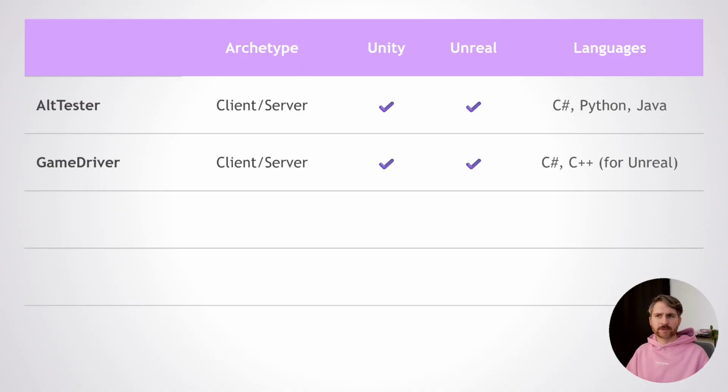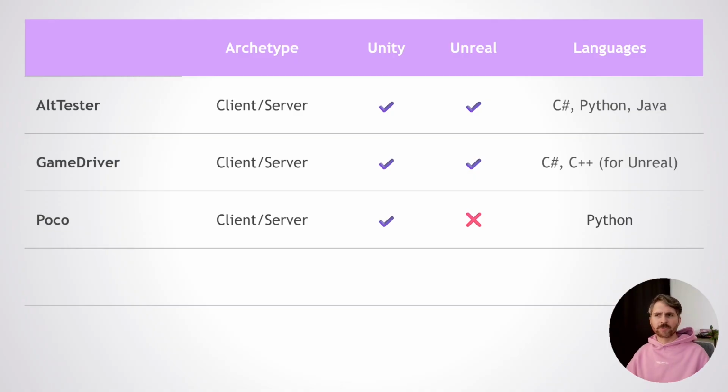GameDriver is another client-server instrumentation archetype, albeit not open source. While the tool can be used for any games, it has a strong focus on supporting extended reality applications. And extended reality here basically means it's a term that regroups virtual reality, augmented reality, and mixed reality. So this is the umbrella known as XR or extended reality.